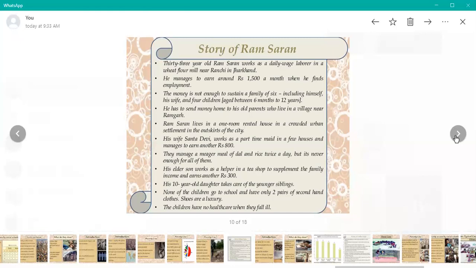See the case study. How do we think? Dear, we are lucky. We are living with such parents, in such an area. We should be thankful to God that we are not part of that. What is poverty? Those people who are facing problems know about it very well, what poverty is and what the major problems faced by them are when we have no such resources. See the case study of Ram Saran.